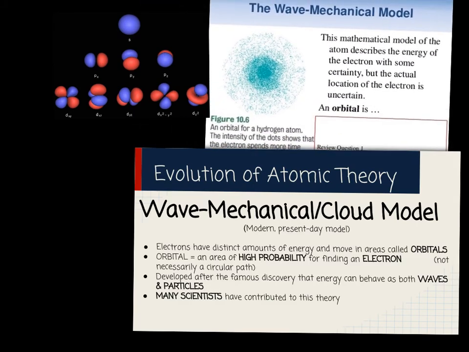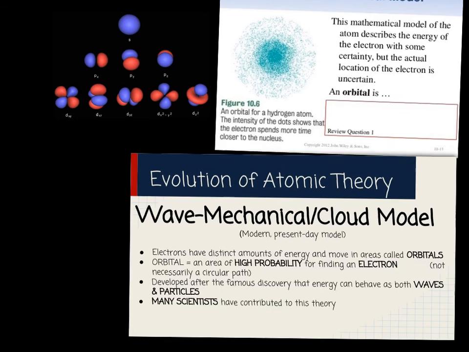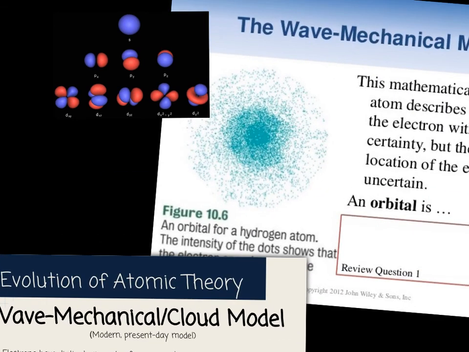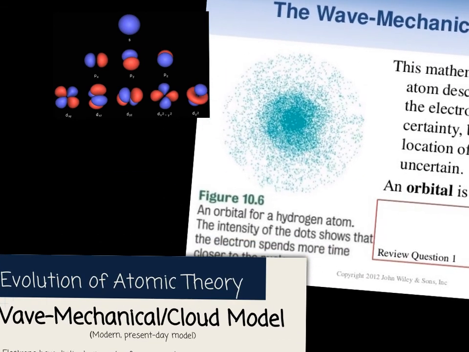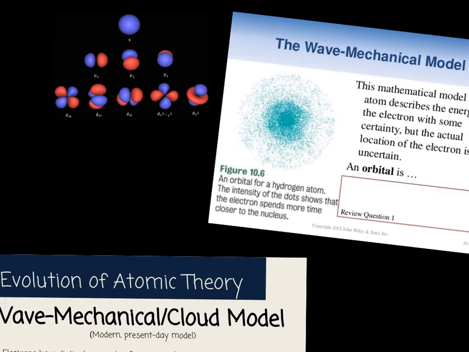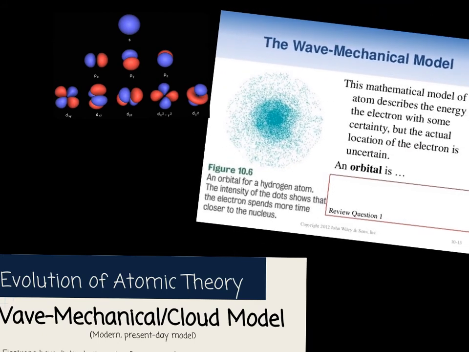Again, I haven't really figured out how to get these things to not overlap. Here, let's move that out of the way. So if you look at this picture right here, you've got a dense region close to the nucleus. The nucleus would be right there in the center. And then you've got a dense region, and then it gets less and less dense as you go out. Well, this region is a three-dimensional region, and, hey, it shows where you're most likely to find an electron.